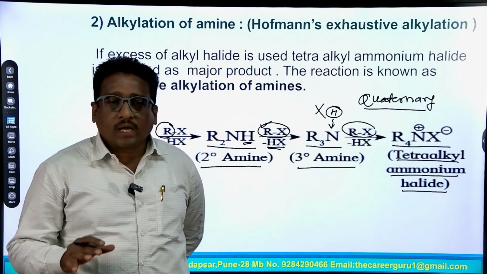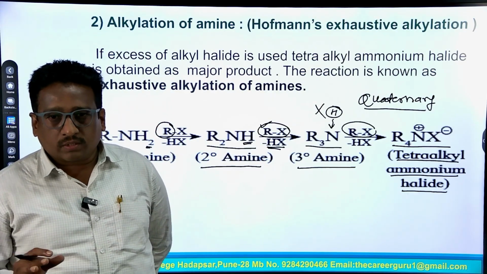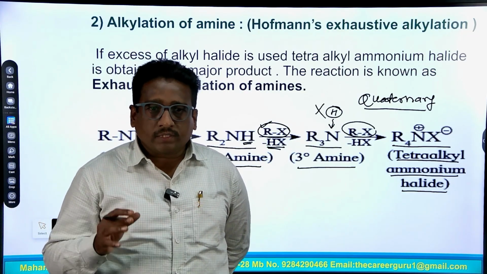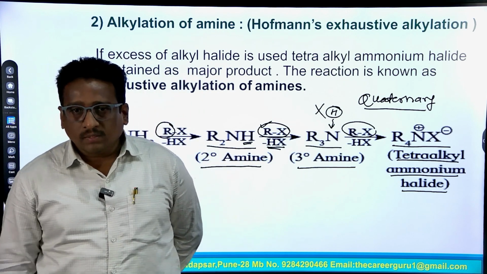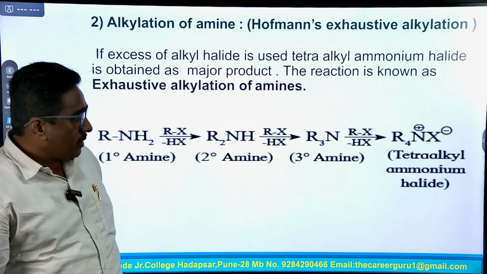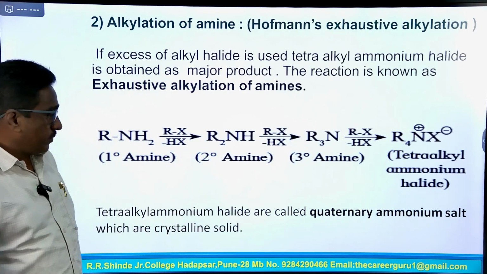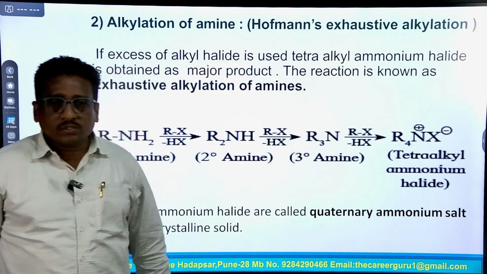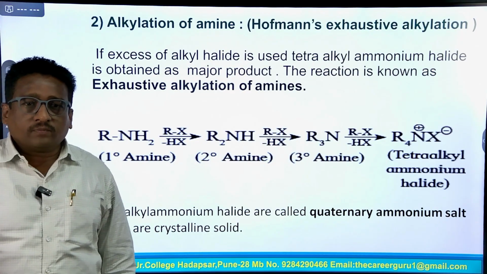Quaternary means 4 alkyl groups attached to the nitrogen atom, meaning a positively charged nitrogen atom attached to 4 alkyl groups, with the halide as the counter ion. So, this is the quaternary ammonium salt, which is crystalline.